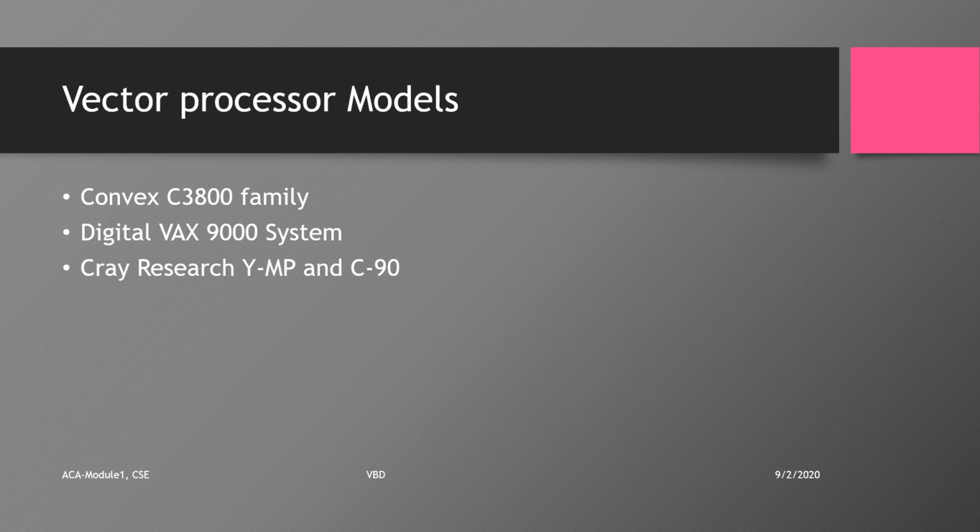A memory to memory architecture differs from a register to register architecture in the use of a vector stream. Vector operands and results are directly retrieved from and stored into the main memory. In superwords, it can be 512 bits as in the Cyber 205. The pipeline vector supercomputers started with a uniprocessor model such as the Cray 1 in the year 1976. Subsequent supercomputer systems offered both the uniprocessor as well as the multiprocessor model, for the Cray YMP series.